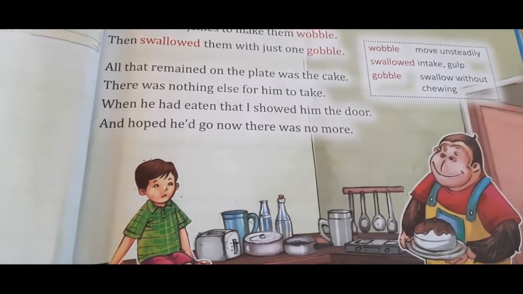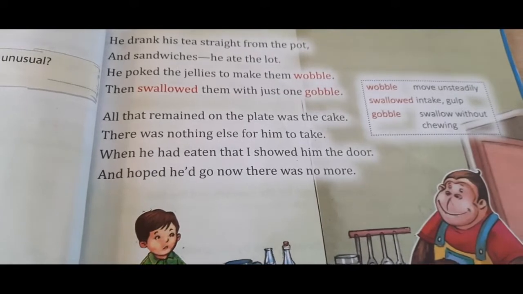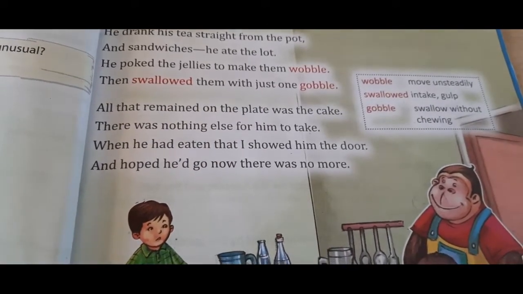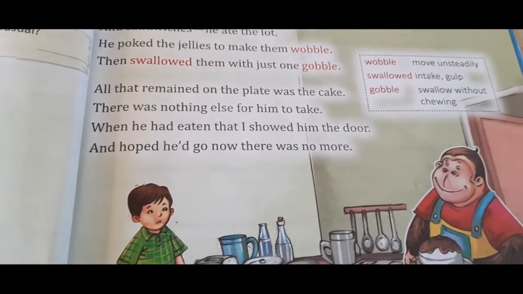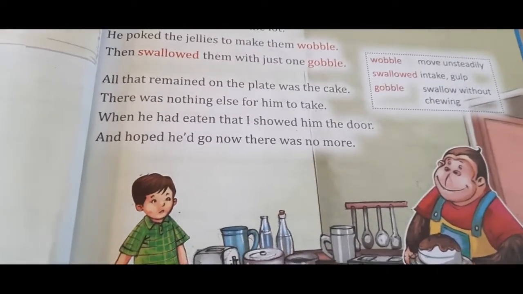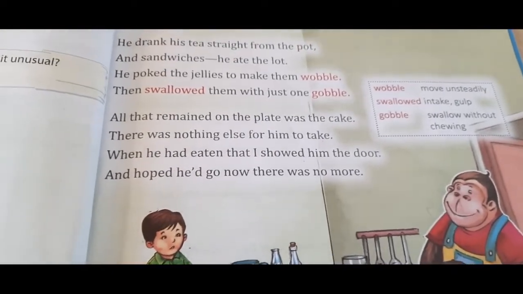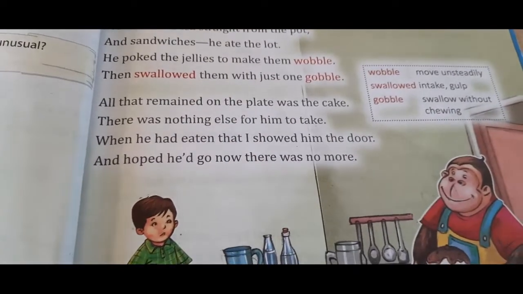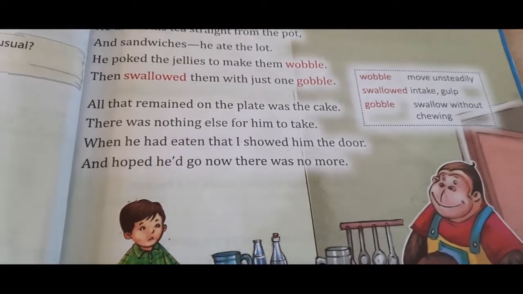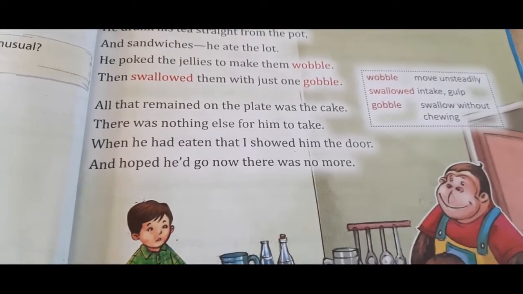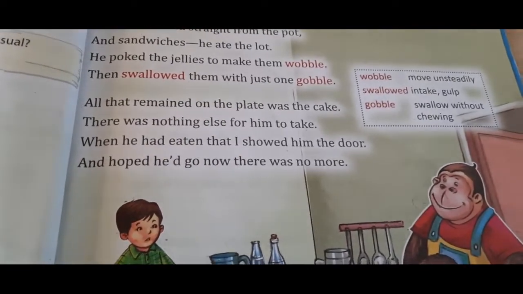There was no more. Children, after drinking tea and eating sandwiches and swallowing jellies, what else was there on the table? There was a plate where there was a cake. So, as usual, what did the gorilla do? The gorilla took the cake and directly ate the whole cake. And after having the cake, there was not any eatery substance remaining on the table for the gorilla to eat.